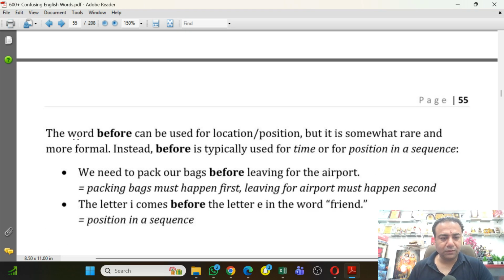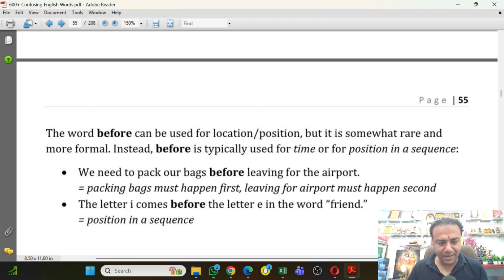You know, the word before can be used for location, position, but it is somewhat rare and more formal. Instead, before is typically used for time or for position in a sequence. We need to pack our bags before leaving for the airport is equal to packing bags must happen first, leaving for airport must happen second.